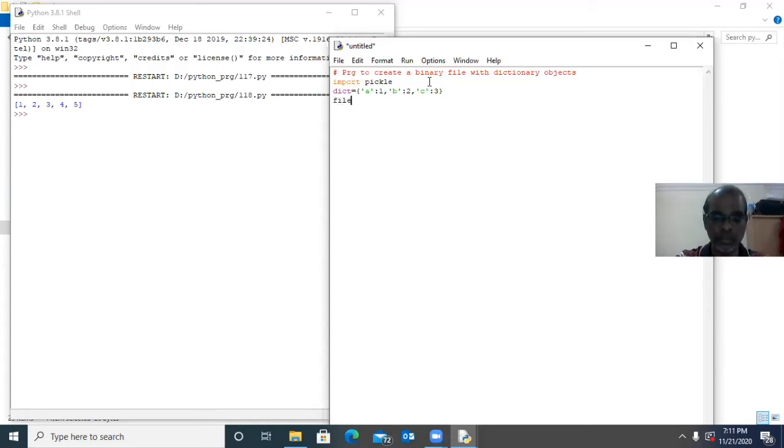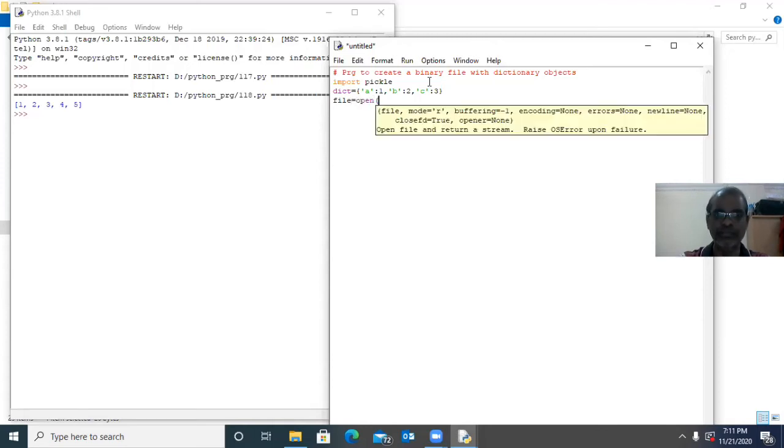Now I would like to create a file object. Here the file name you have to mention, myfile or whatever name you want to give, but the extension should be dat, because we are trying to store one object. If you want to store an object into your file, that file should have the extension .dat.